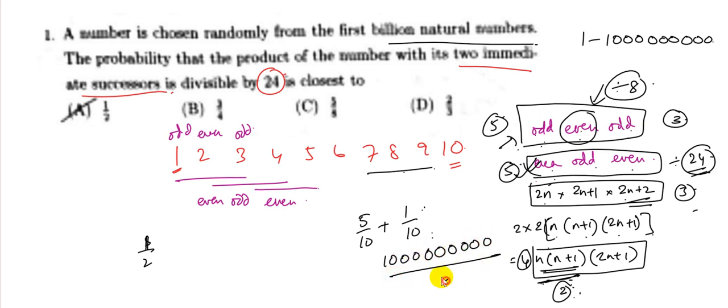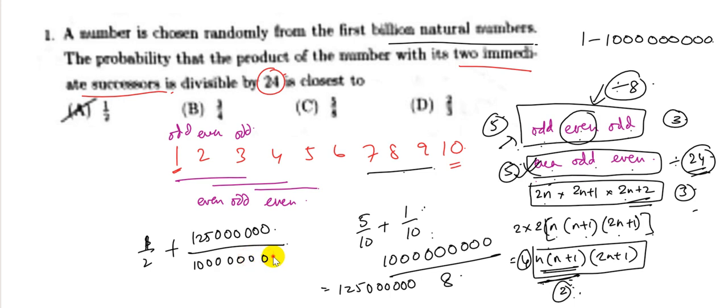You divide 1 billion by 8, you get 1, 2, 5 and then 6 zeros. So these many numbers will be divisible by 8. So that means this plus 1, 2, 5, 0, 0, 0, 0, 0, 0 divided by the total number of numbers that I can select out of this. So I can select a total of 1 billion numbers, any one of the 1 billion numbers. So that means this becomes 1 upon 8.